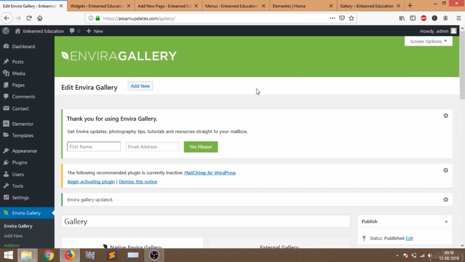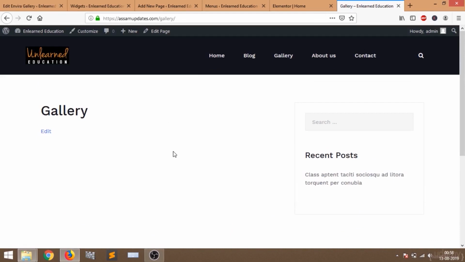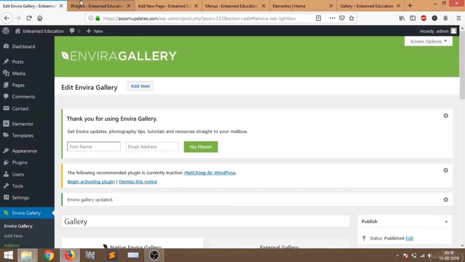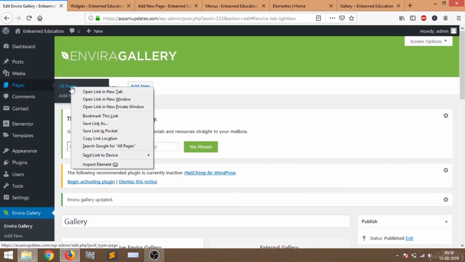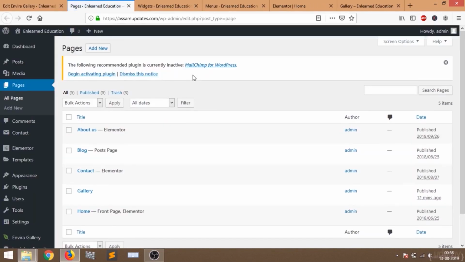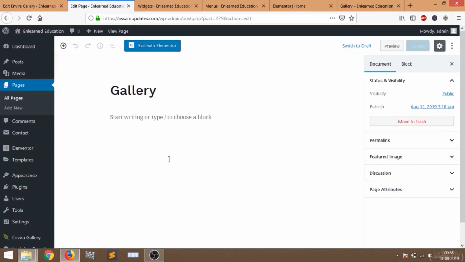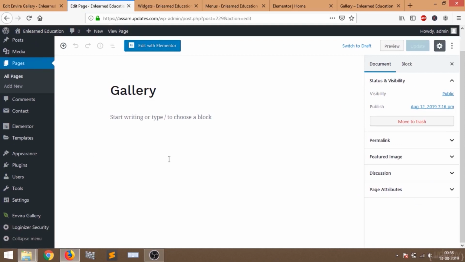Now we are going to add a beautiful gallery in this gallery page. For that, go to pages and then go to all pages. Now you can see all the pages are there. Just go to gallery and then edit. So this is the page, this is our gallery page. I'm going to add the gallery here.